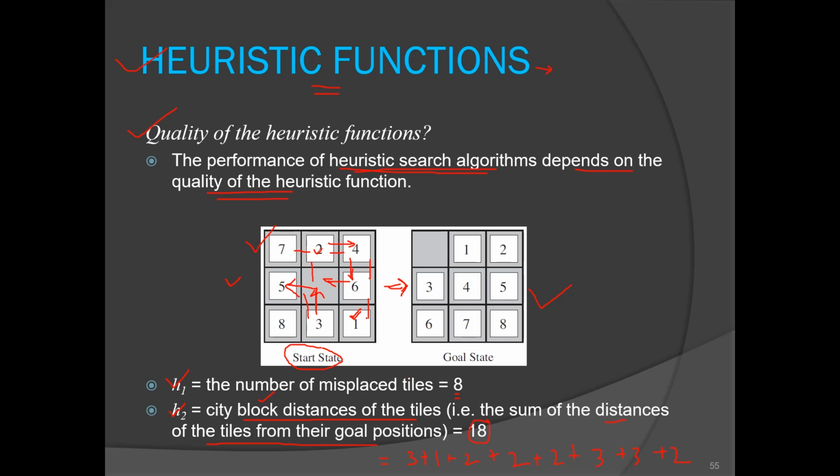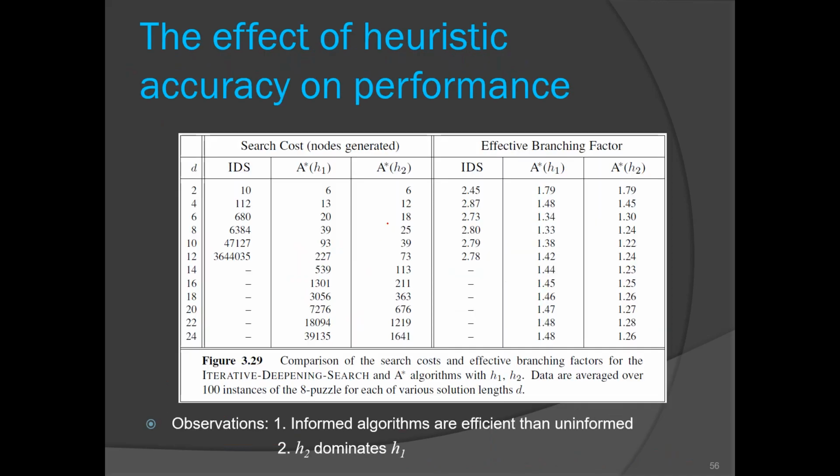So these are two heuristics. Now I am going to compare the performance of these two heuristics, and for that I am going to use the A star algorithm. This is the A star with H1 heuristic, and this is the A star with H2 heuristic. Here I am also comparing an uninformed search strategy with an informed search strategy. Out of 5 algorithms, I have chosen the best one, that is iterative deepening search, and we have A star here. I am going to compare on 2 parameters: how many nodes are generated, and effective branching factor.